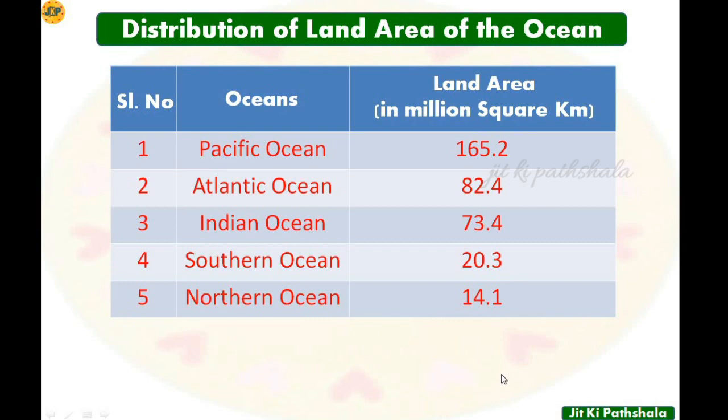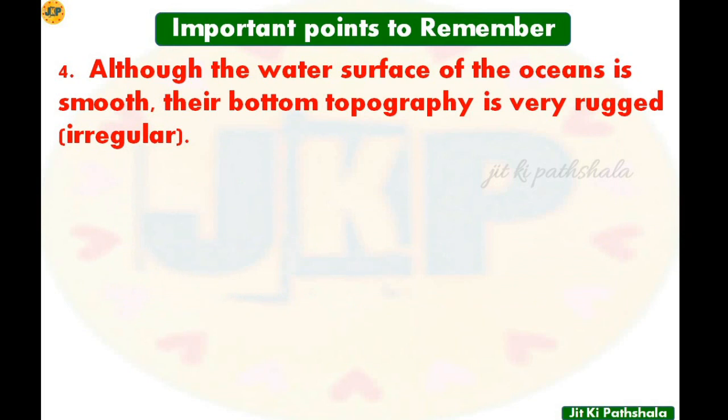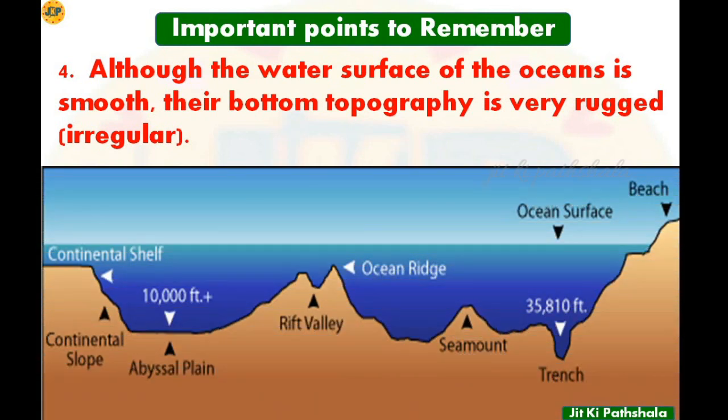Next it is, although the water surface of the oceans is smooth, their bottom topography is very rough. Let's try to understand this with the help of an image. Here you can see the blue part is the ocean water, which is very smooth, but if we go to the bottom of the ocean, then we can see different kind of topography, which is generally irregular and also you can say are very rough.